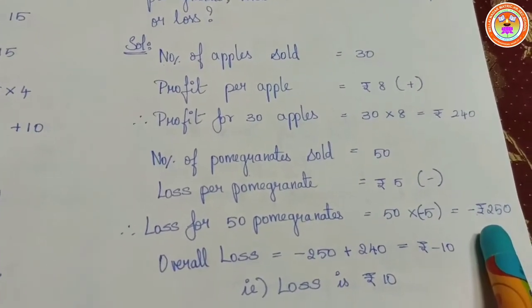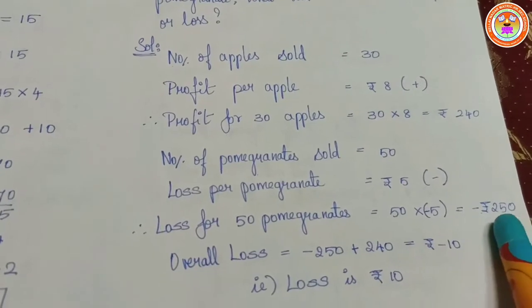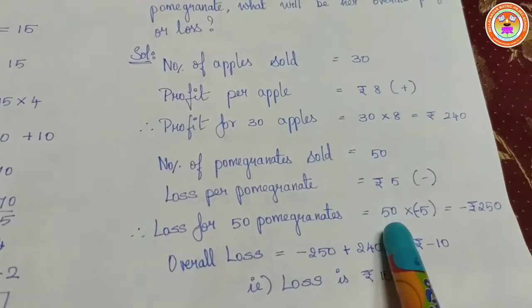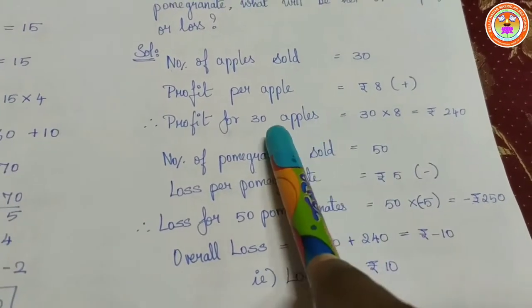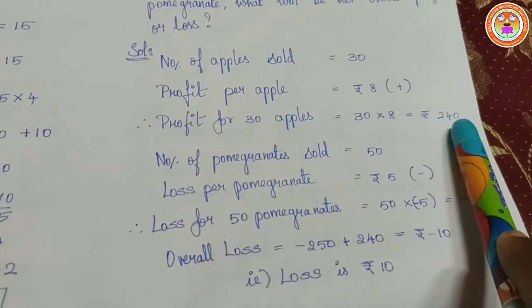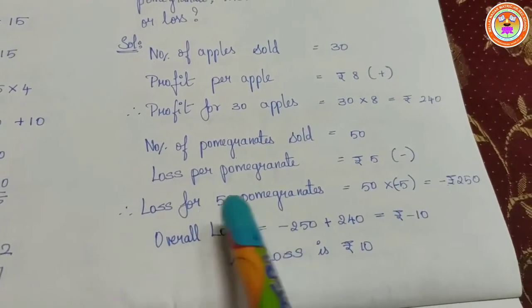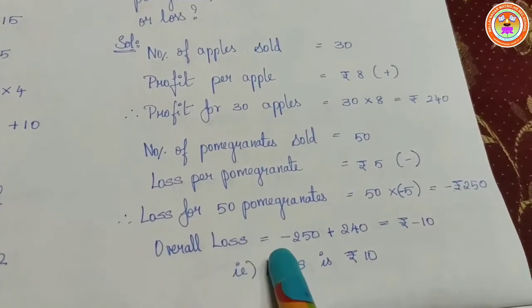So how much is she losing? 250 rupees is the loss. Now together, apples and pomegranates are what she has sold. There is a profit of 240 and a loss of 250. So I have to find how much, what is it, the overall loss.